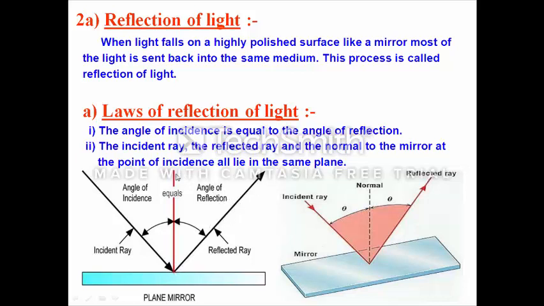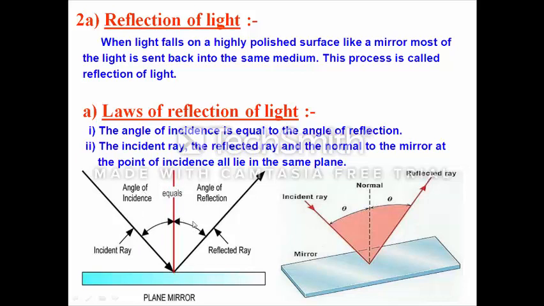And here we are drawing a normal, which divides the mirror into two halves at 90 degrees. This red line we call the normal ray. So here the angle which is formed between the incident ray and the normal is known as the angle of incidence.